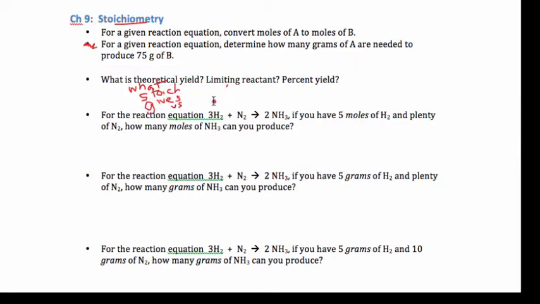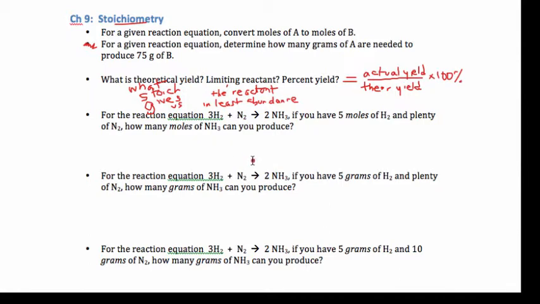The limiting reactant is the reactant in least abundance. It's the one that will run out first. What's the percent yield? We take what we actually got and divide it by the perfect case, what stoichiometry said we should get, times 100%, and we'll see how close we were to perfect. We have a sample problem below to do this.